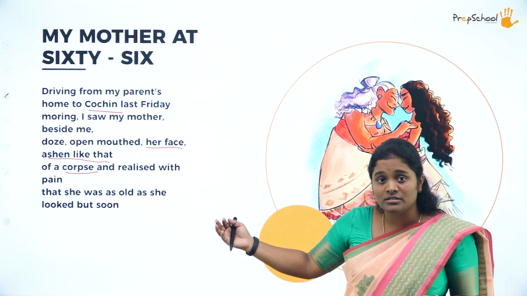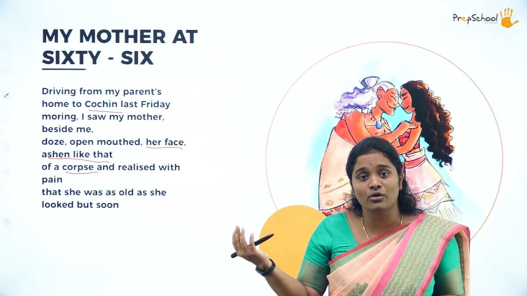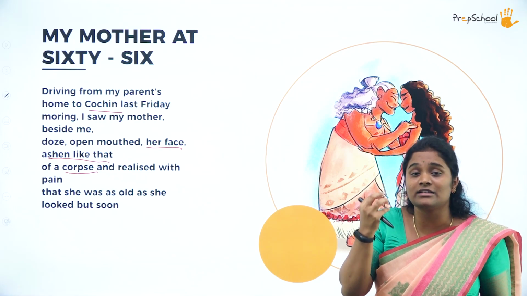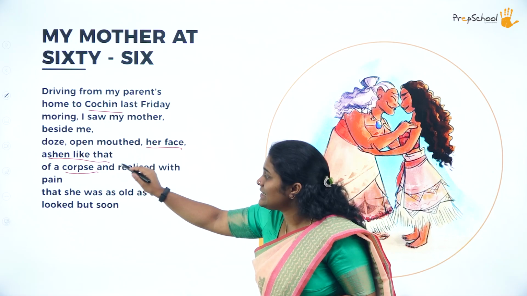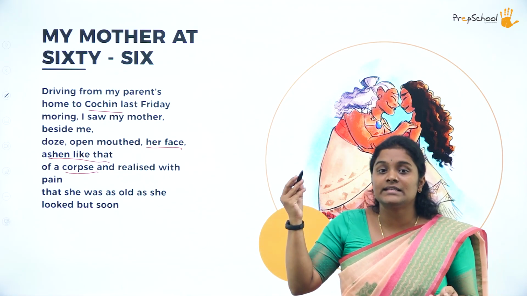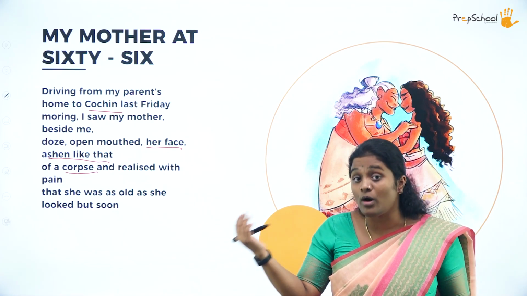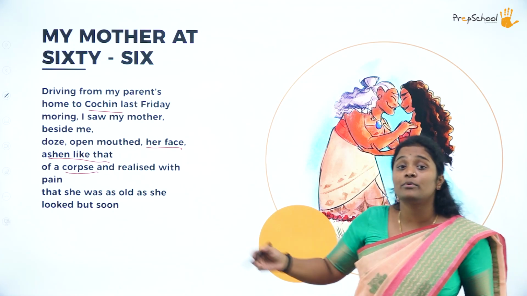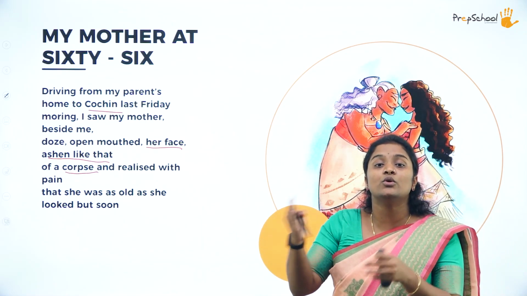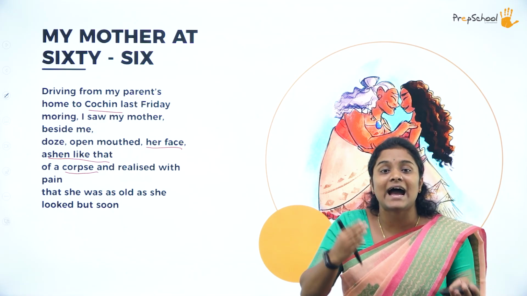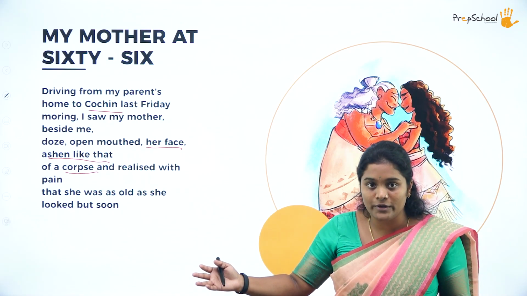Now, her mother, who is sleeping next to her with her mouth open, has dozed off, okay? Her face looks as though it is ashen like that of a corpse. Now we see a comparison over here and the word like is used. So obviously, what is the poetic device that has been employed over here? It is simile, of course. How is it looking? It is ashen like that of a dead body, or like that of a corpse, okay?